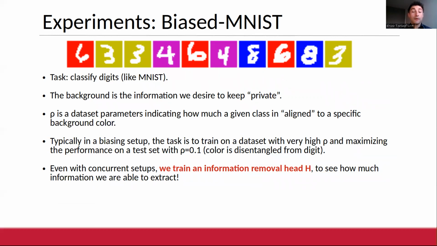In order to evaluate also the effectiveness of other concurrent techniques for debiasing, and to see how much information they are really removing from the feature extraction part, we train head H also in those cases, but of course it is not going to be used in an IRENE-like setup, except for the IRENE technique itself.